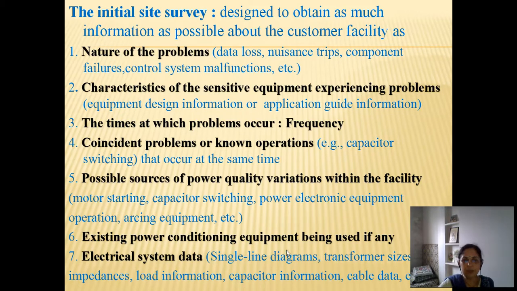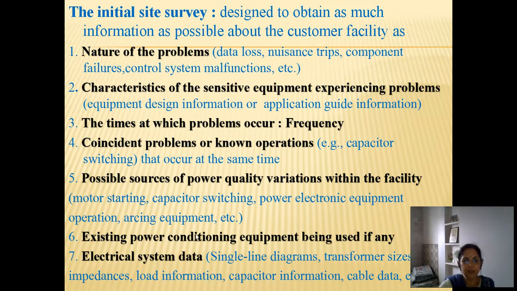Existing power conditioning equipment being used, if any. So most of the times while designing the facility electrical supplies, it is suggested to have some power conditioning equipment already installed. If it is installed, the use of this equipment, whether it is sufficient or not, and based on the previous information as per it was designed, whether it is giving right power conditioning or not, that can be seen.